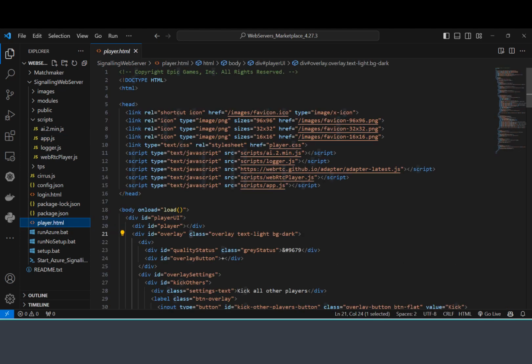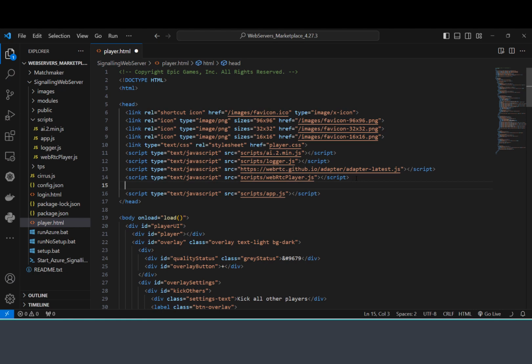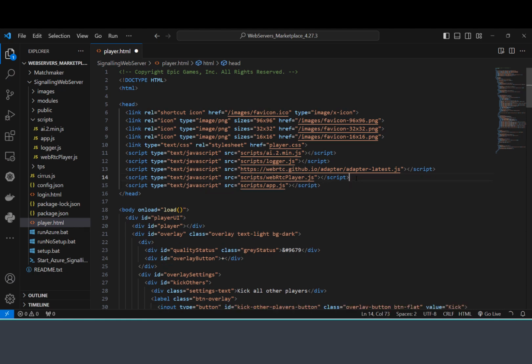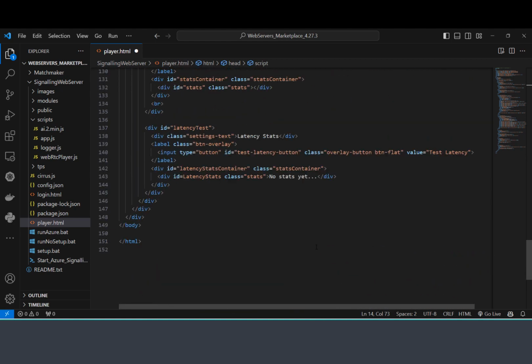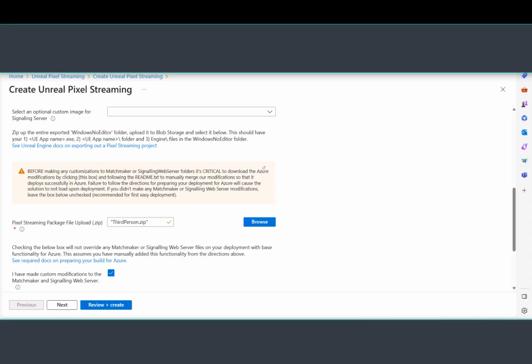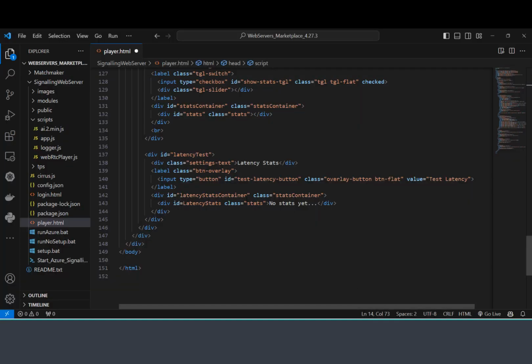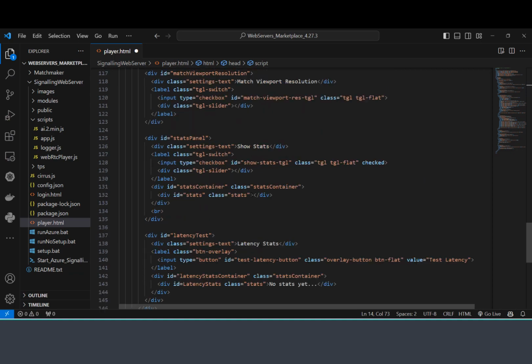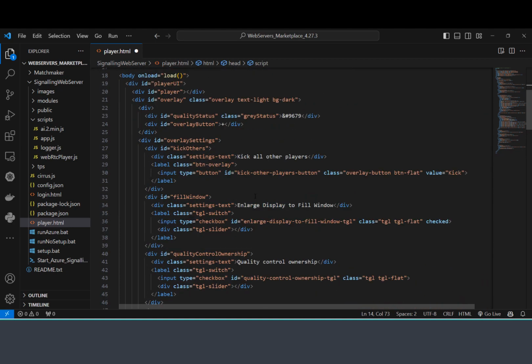So player HTML is just an HTML. If you want to, for example, include the distribution of your speech SDK, the minified speech SDK, you would do it right here. That's what we did. So basically, depending on the structure, there's also a bunch of stuff in here that displays different elements of this interface. And if I just open this up, you will see that what we see in the Pixel Streaming user interface, when you click on plus and expand that, you will see all of this user interface displayed.